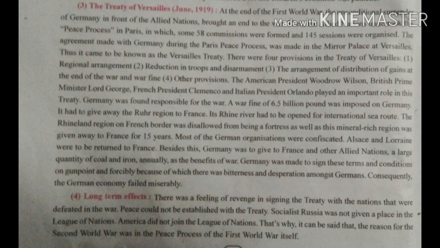Third, arrangement of the distribution of gains at the end of the war, and war fine. The victorious nations had to make the arrangement for the distribution of the gains at the end of the war, and war fine, and other provisions. So students, you have to write down all these 4 points.